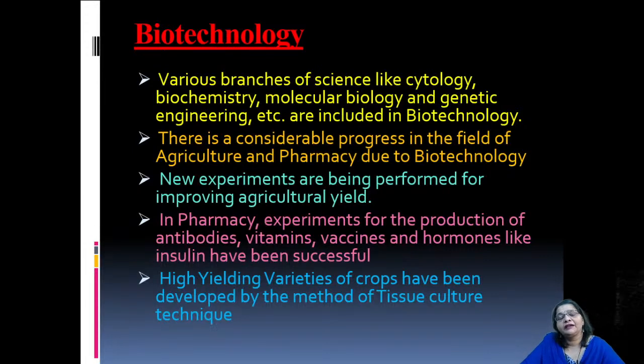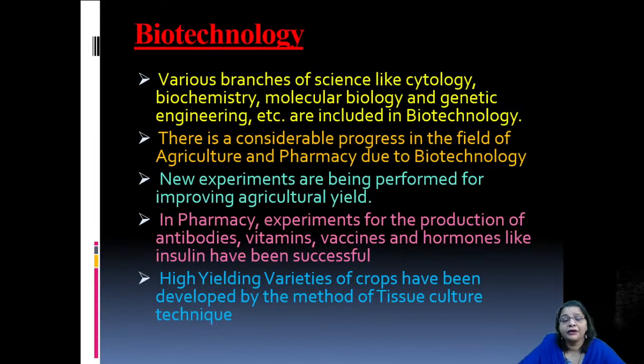That is why the various branches of science are related to biotechnology. There is considerable progress in the field of agriculture and pharmacy due to biotechnology. New experiments are being performed for improving agricultural yield.